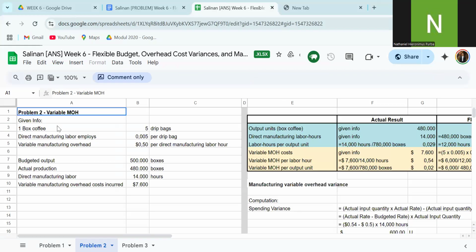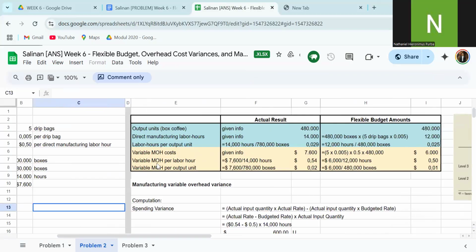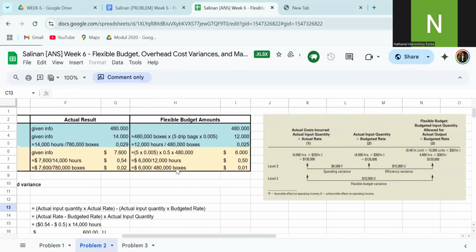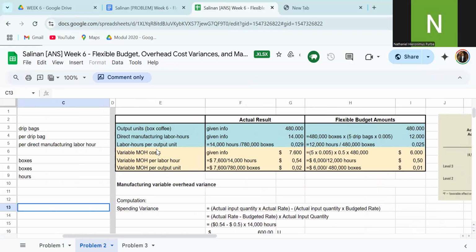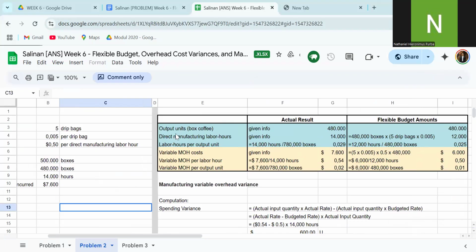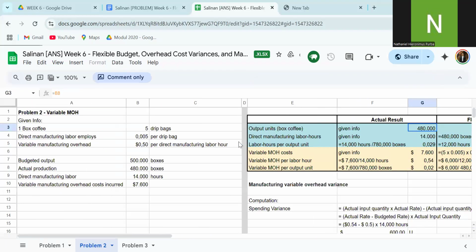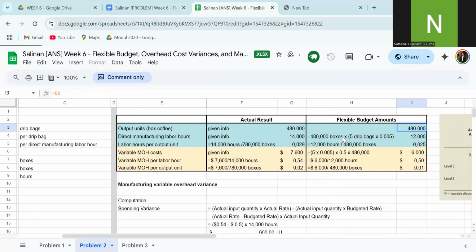This is the given info from the question. Output units, actual result is 480,000, and actual production is 480,000.